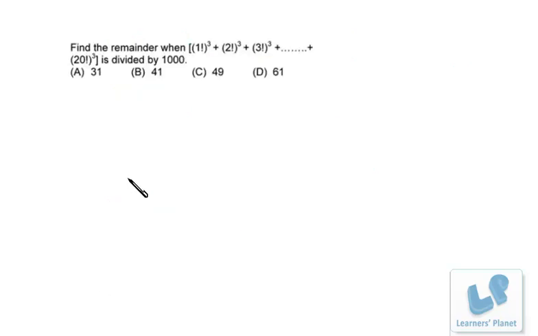Now further, this question: find the remainder when this expression is divided by 1000. Now 1 factorial is what? 1. So 1 cube is 1 only. 2 factorial is 2, so 2 cube is 8. 3 factorial is 6, so 6 cube is 216. 4 factorial is 24, so it's 24 cube. 5 factorial is 120, so 120 cube, and so on. Now we have to divide this expression by 1000 and get the remainder.